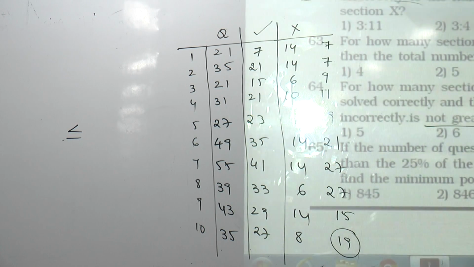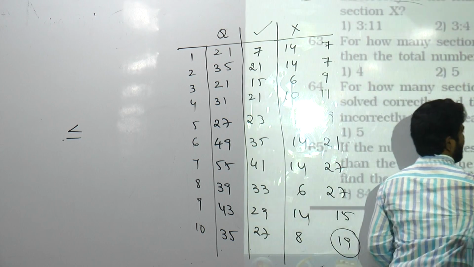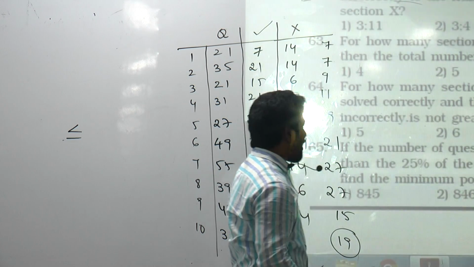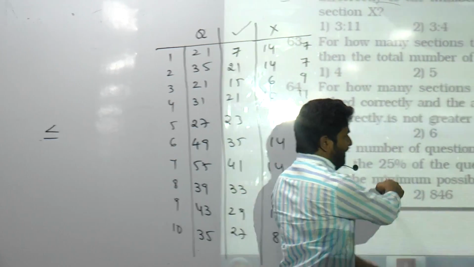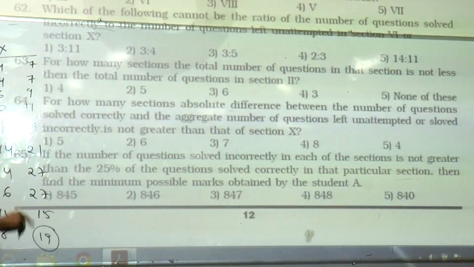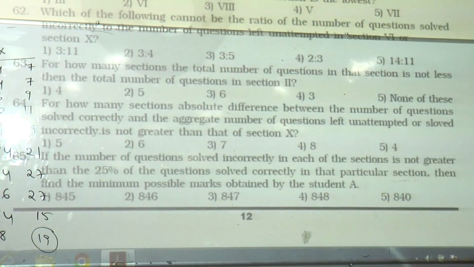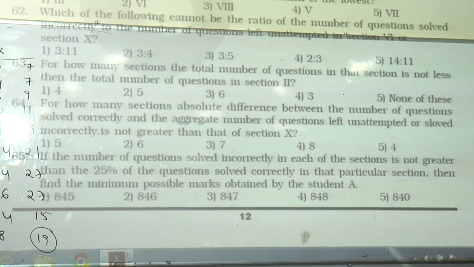Okay. Next, last one, 65. If the number of questions solved incorrectly in each of the sections is not greater than 25% of the questions solved correctly in that particular section, then find the minimum possible marks obtained by the student.